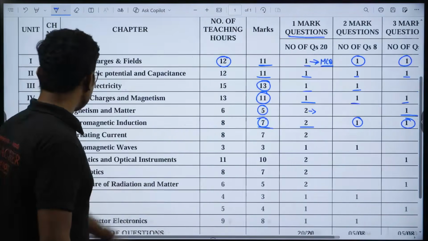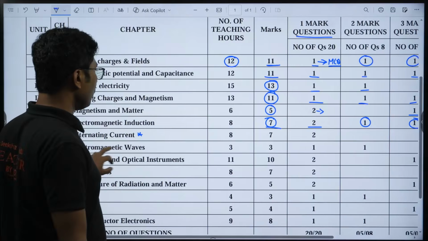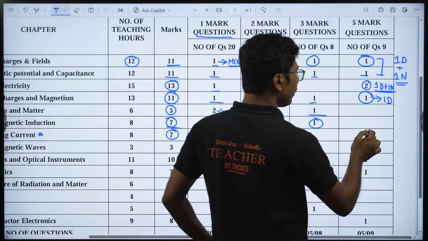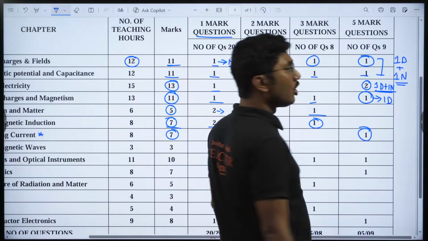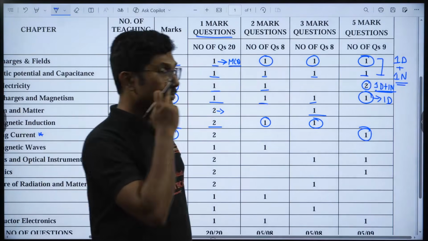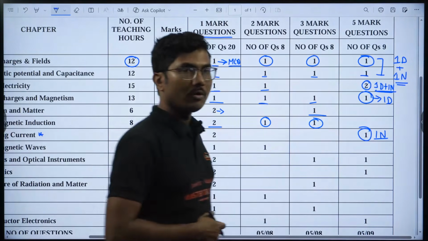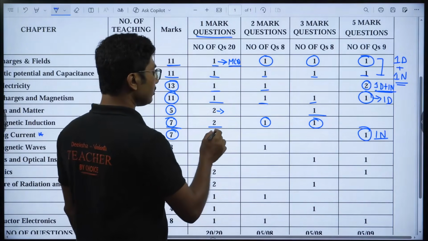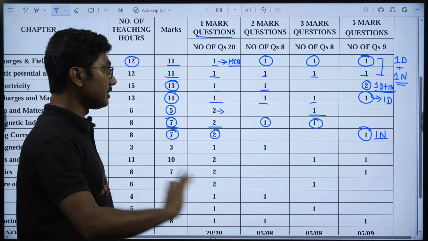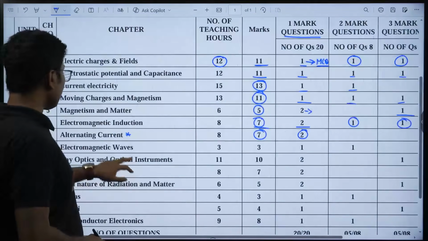Now alternating current, another super duper important chapter of your second PU. Even though the weightage is only 7, here you are going to get a guaranteed numerical question which can be solved easily without much difficulty. That means a 5-mark numerical is guaranteed if you study all the numericals from alternating current. Okay, here also you are going to get 2 objective questions. There is no 2-marker, no 3-marker from this chapter at all. Okay, next let's move on with electromagnetic waves.